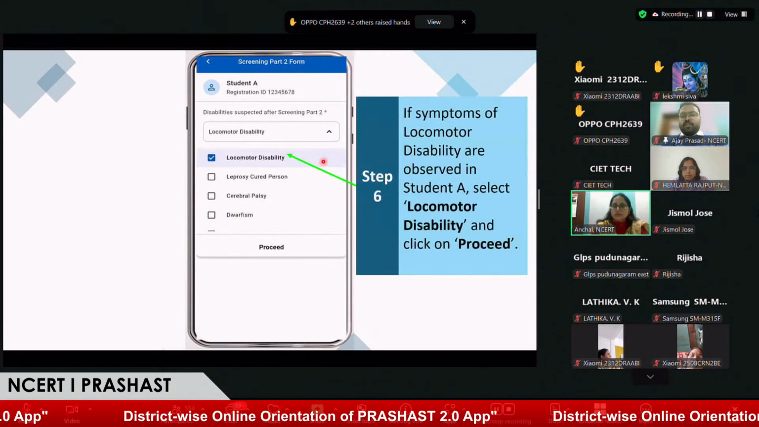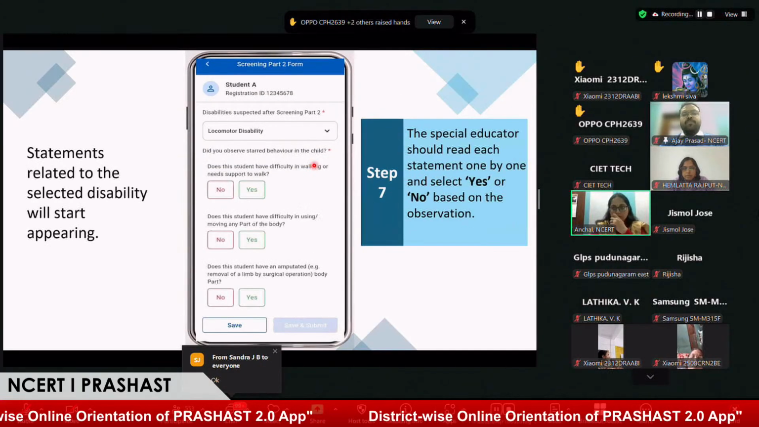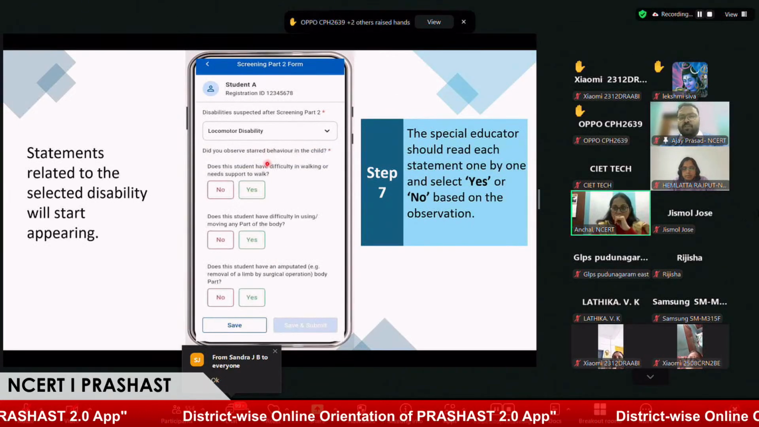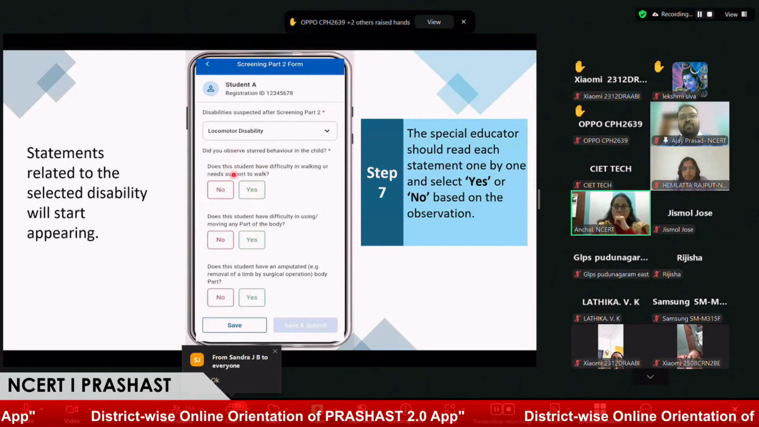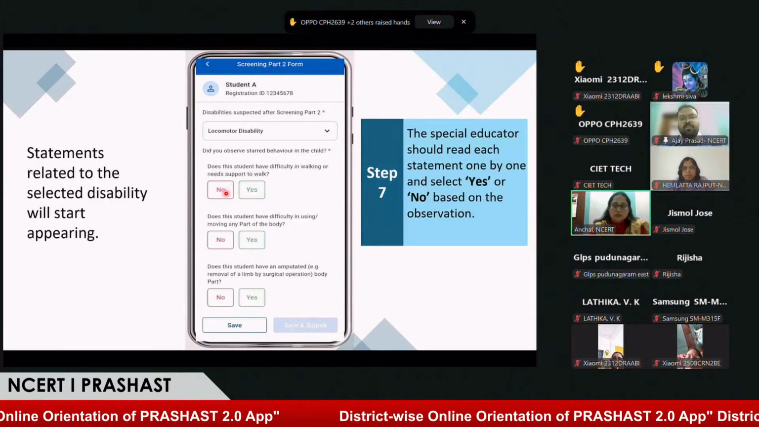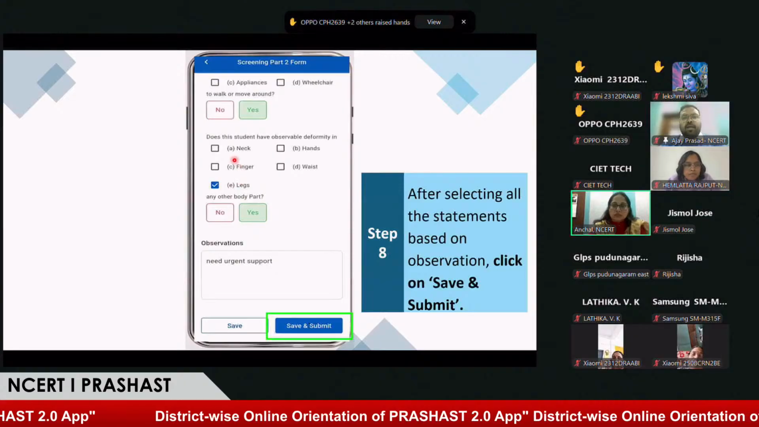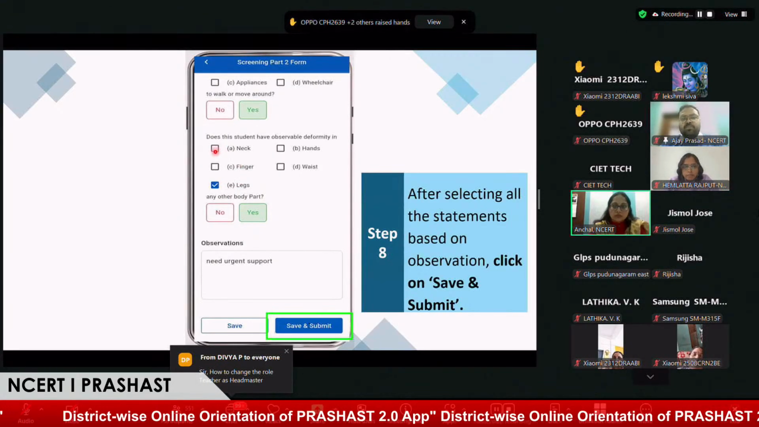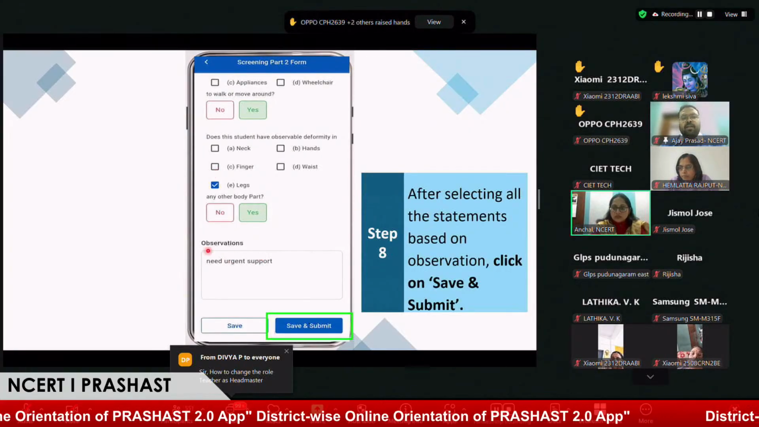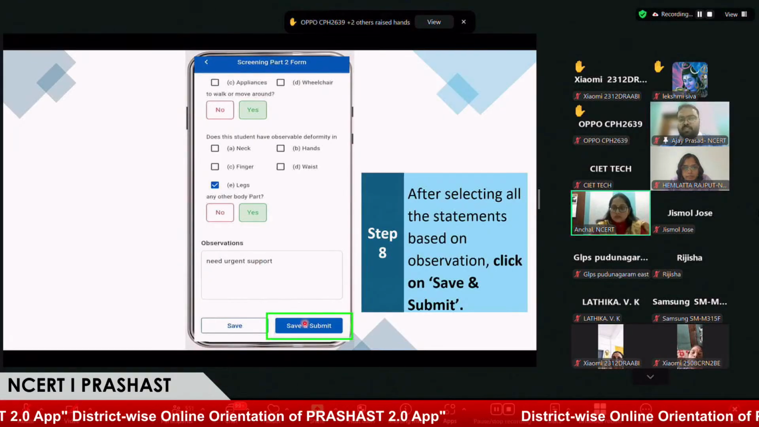For this example, we'll be selecting the disability locomotor disabilities, and on clicking on proceed, we'll have a list of questionnaires. In this questionnaire, we have made sure that the head teacher has to select either yes or no. The head teacher also has to select the check boxes wherever required or relevant. After that, they can also give their observation in text form. And once that is done, they can save or save and submit.